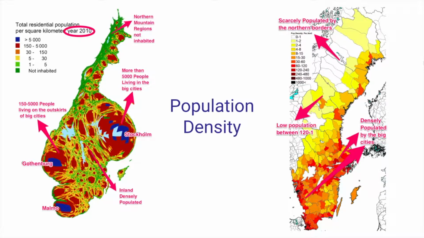The average amount of people living in the big cities such as Stockholm, Gothenburg, and Malmö is usually over 5,000. Around the outskirts of the big cities, the population is usually between 150 to 5,000 people. There is a low population in the northern areas and a higher population in the southern areas and inland areas.